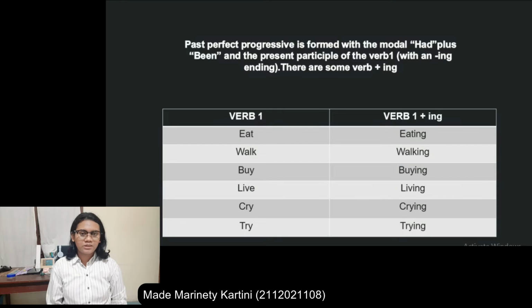Now I want to explain about the form of the past perfect progressive tense. Past perfect progressive tense is formed with the modal had plus been and the ing form of the present participle. It means the verb has an ing ending. There are some examples of present participles with the ing ending. Eat becomes eating, buy becomes buying, walk becomes walking, live becomes living, cry becomes crying, and try becomes trying.